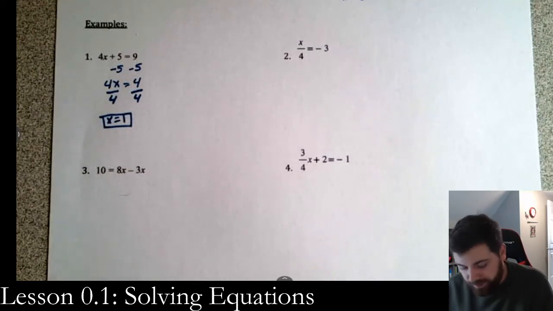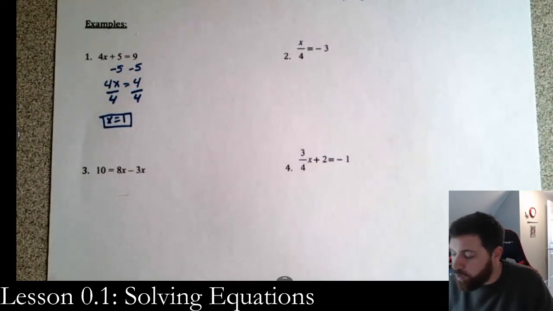All right, on to number 2. Pretty simple. We have x over 4 is equal to negative 3.